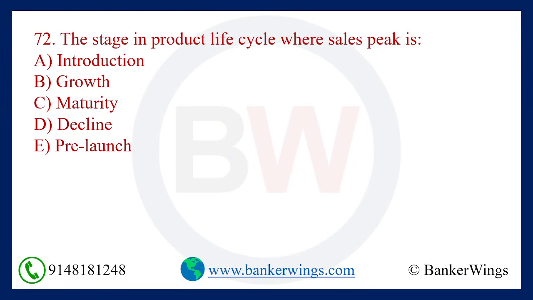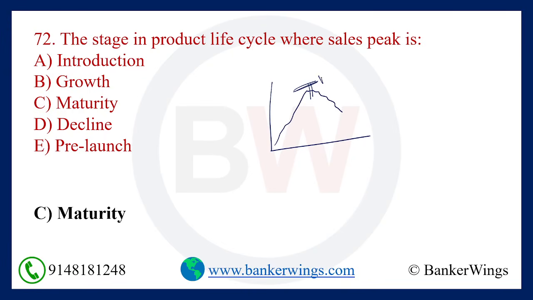Next question. The stage in a product life cycle where sales peak is. So what is the question? In a product life cycle, when sales go to their highest, or when the sales are at their peak, that stage we call as maturity. Okay, suppose the sales are going like this, and it reaches some peak level at some point, and this peak level we call it as a maturity.